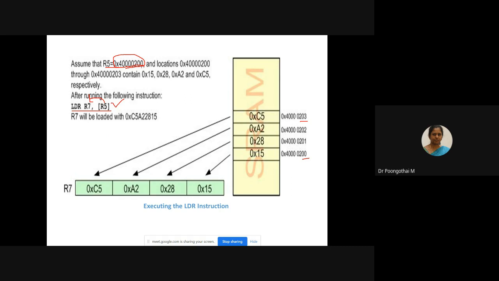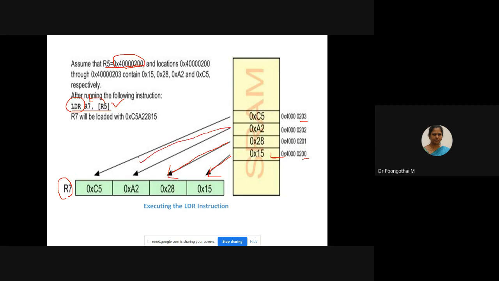Here I am using the LDR instruction. It is going to fetch a 32-bit value from the corresponding memory location. The starting address is 40000200. The data at 200 is 15, so this 15 is loaded into the LSB of your R7. Then the address is incremented, pointing to 201, and that value is loaded into the next byte of R7.